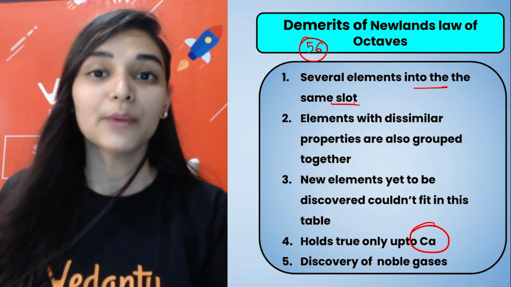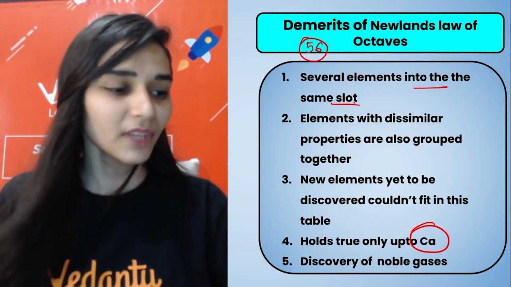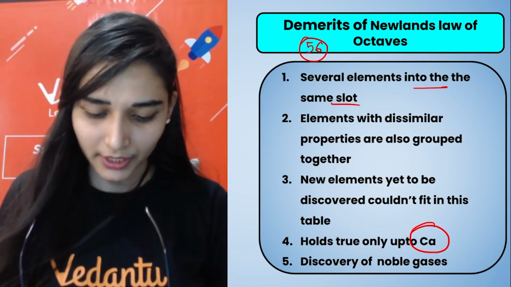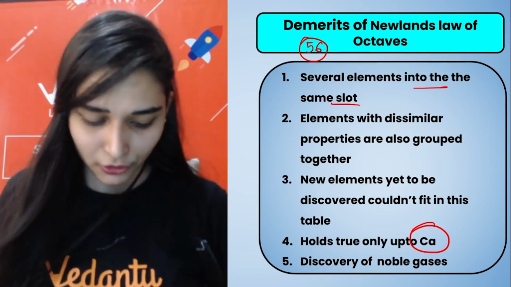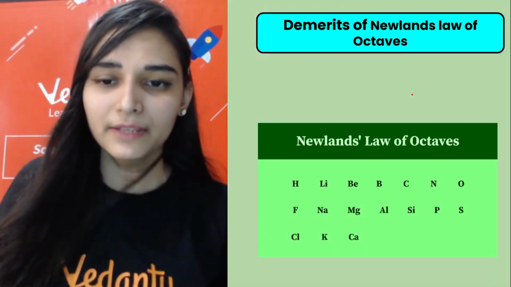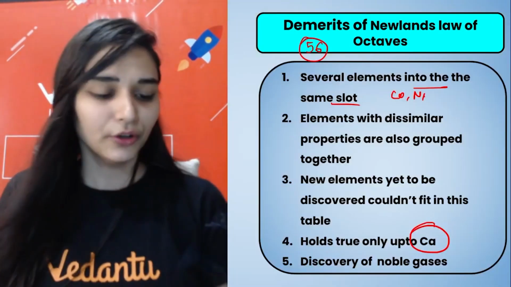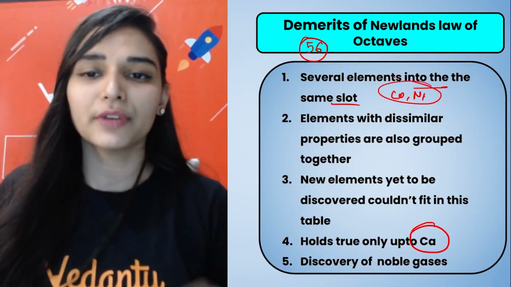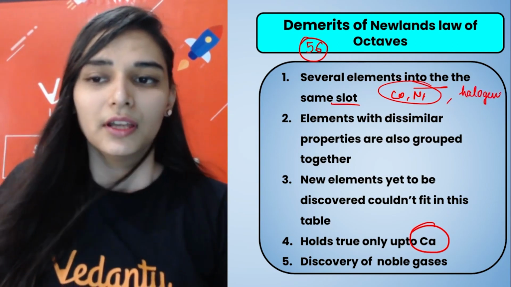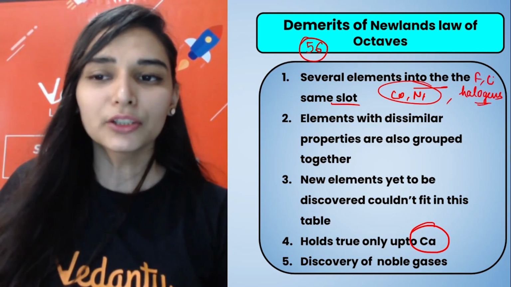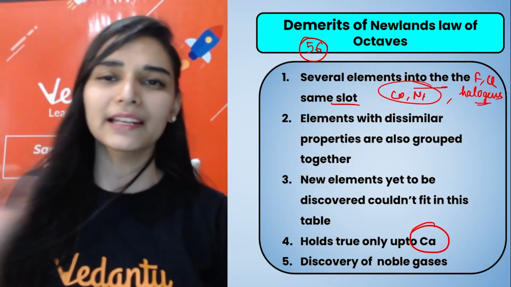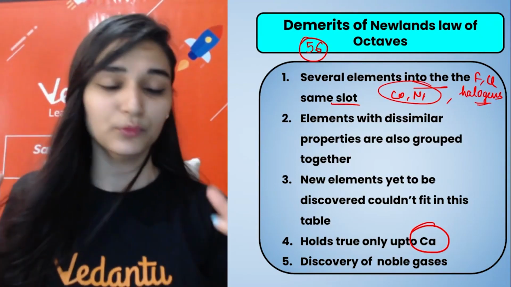Several elements were kept in the same slot. If I talk about cobalt and nickel, I'm going to show you his table. Cobalt and nickel were kept together in the same slot, and that also with the halogens, meaning with fluorine and chlorine, although they have entirely different chemical properties. So how can you keep different elements together?